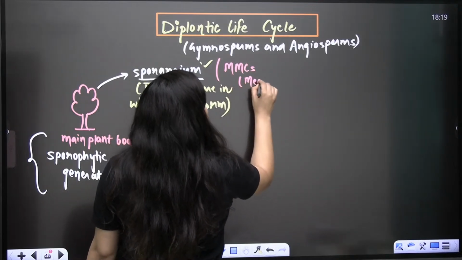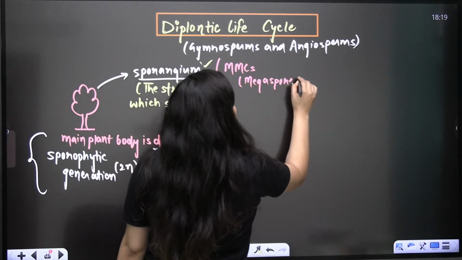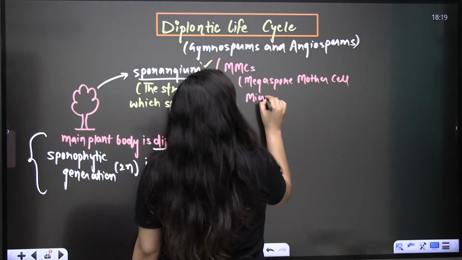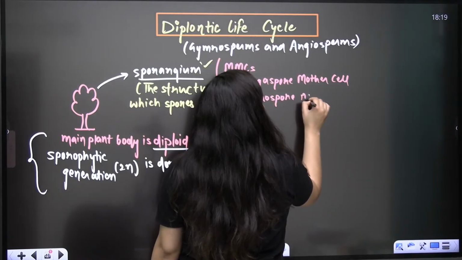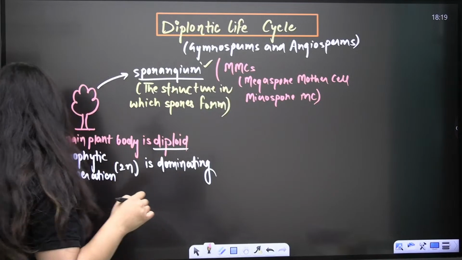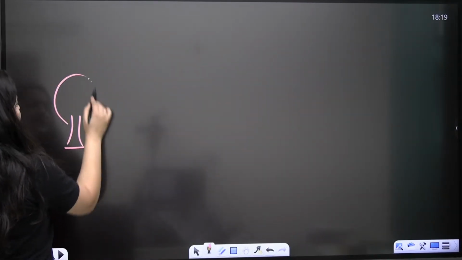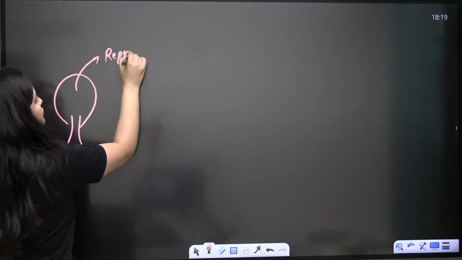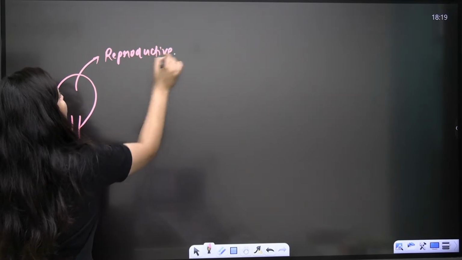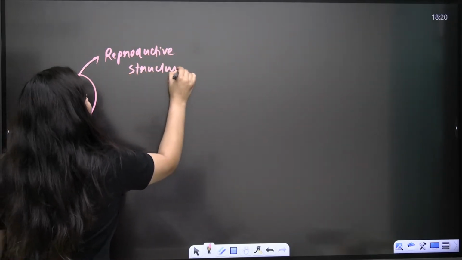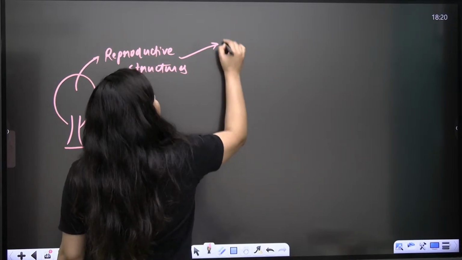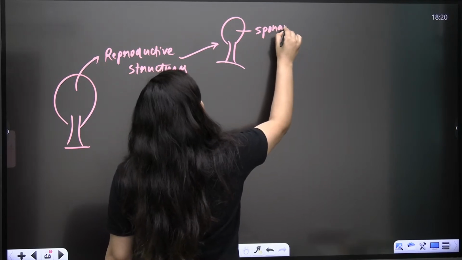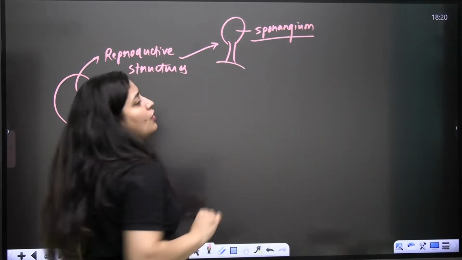MMCs means megaspore mother cell or microspore mother cell. Ultimately, what I want to explain here is, let's say we have one plant. In this plant we will have some reproductive structures, and in these reproductive structures some structures will be there in which spore formation will occur, and we call it sporangium.